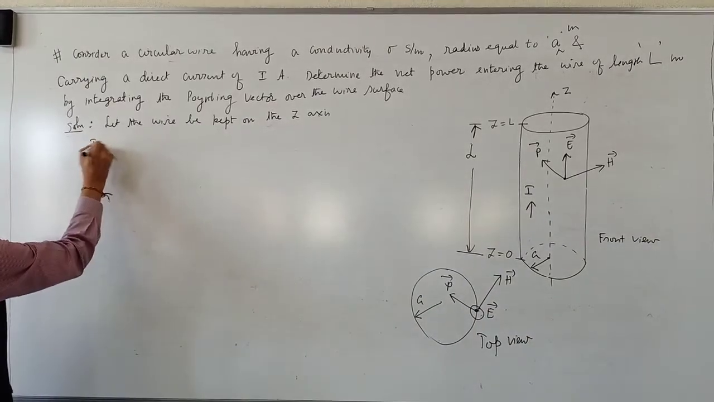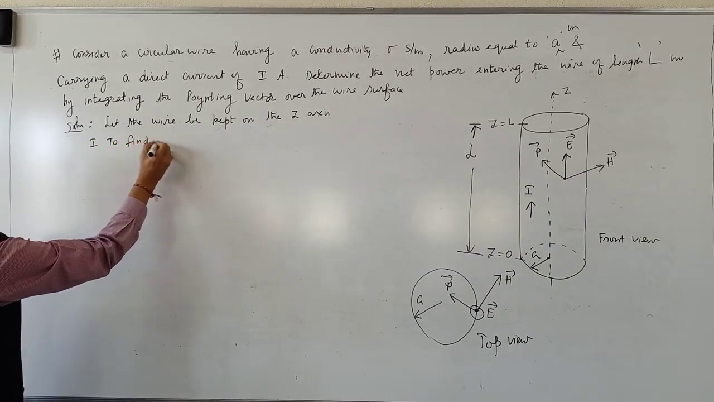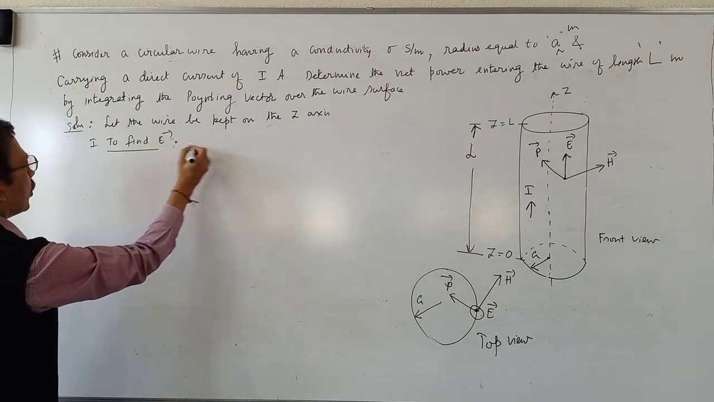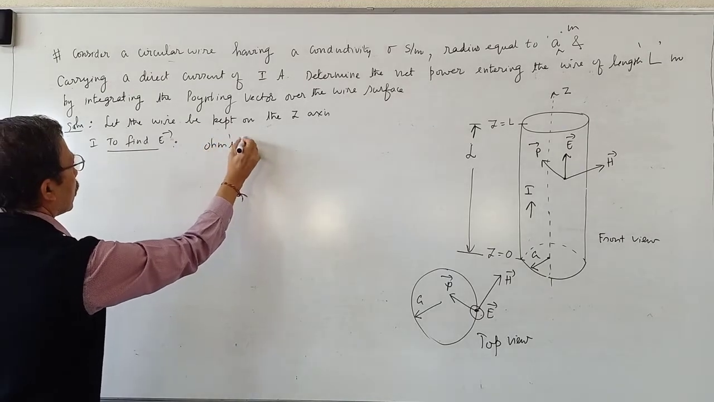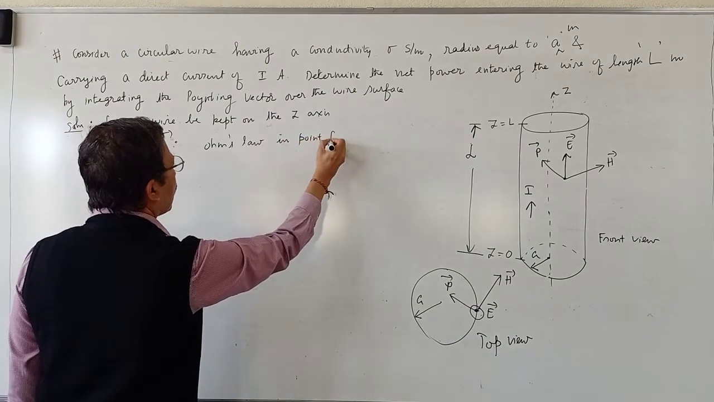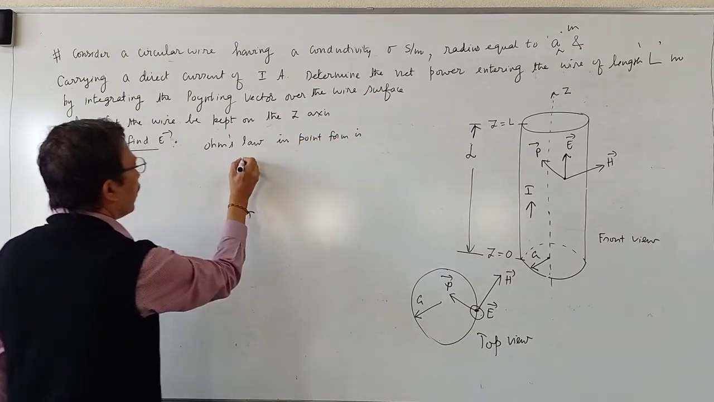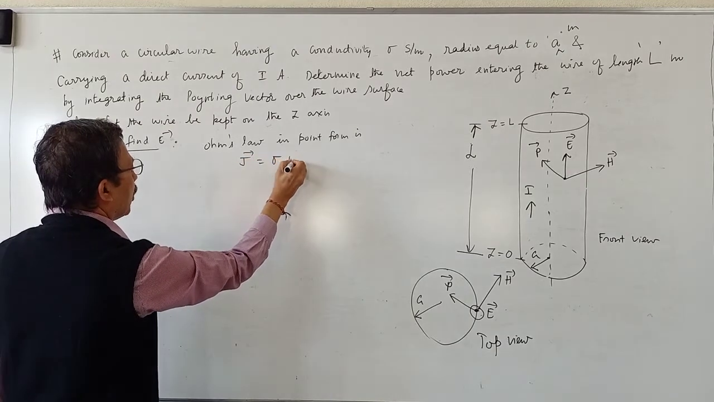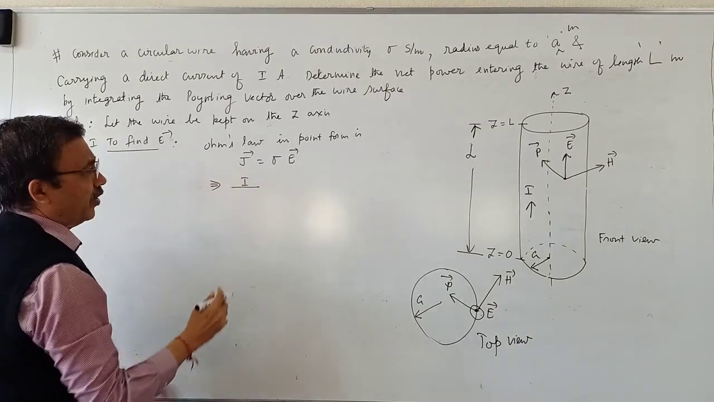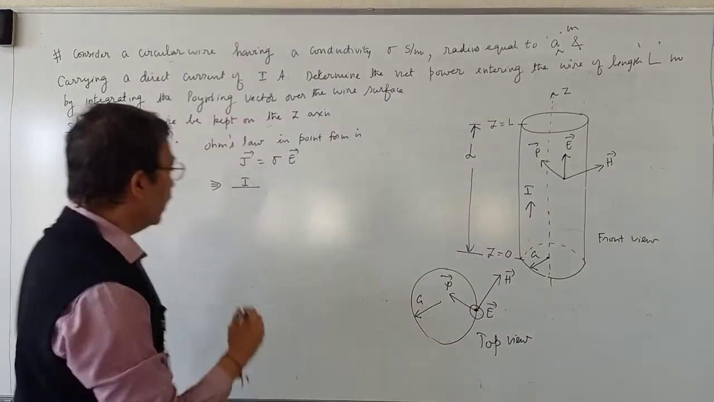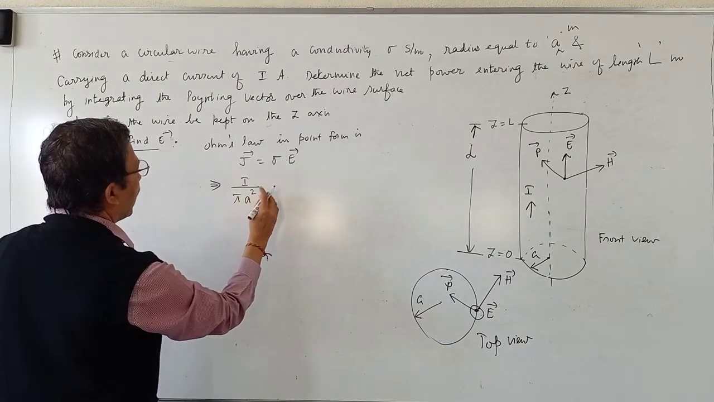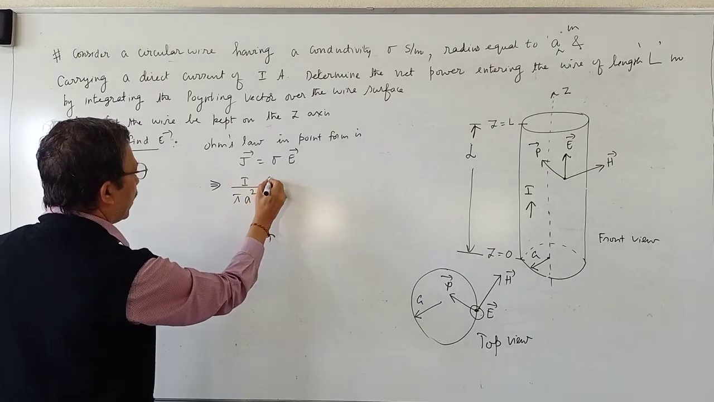Step number 1, to find electric field intensity vector E. Ohm's law in point form is vector J equal to sigma into vector E. What is vector J? I divided by the area of cross section of the wire, pi A square. So it is I divided by pi A square into a_z cap.